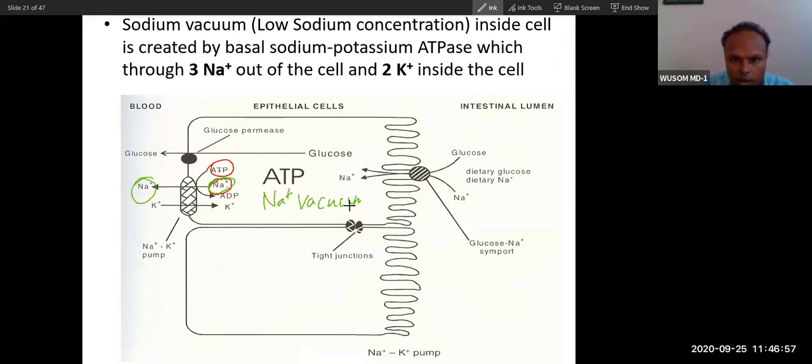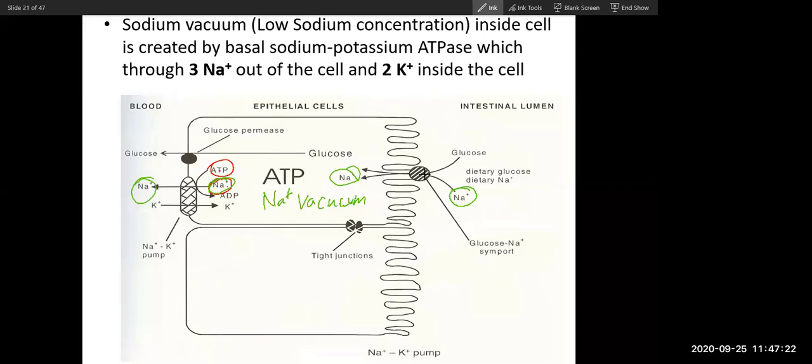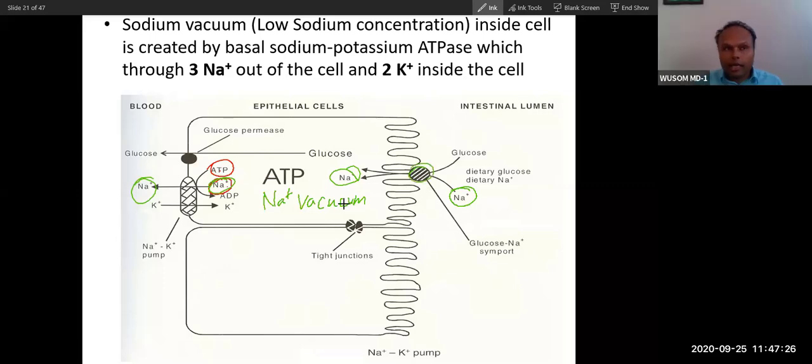A sodium vacuum. When you create a vacuum somewhere, what will happen? Suction pressure will be created, and because of this suction pressure, sodium will be absorbed. So it is like replacement. Like in a tube, if you put the tube into water and suck air, water will come and fill the space.